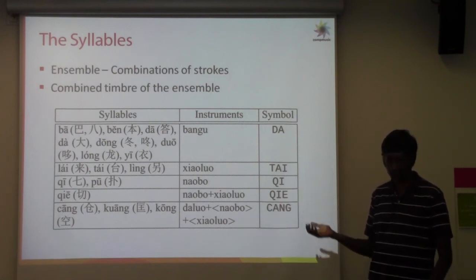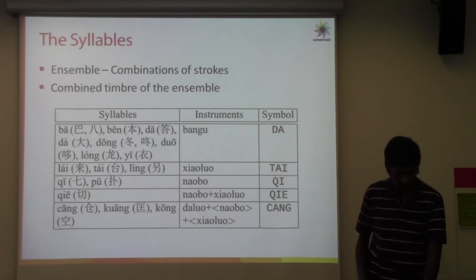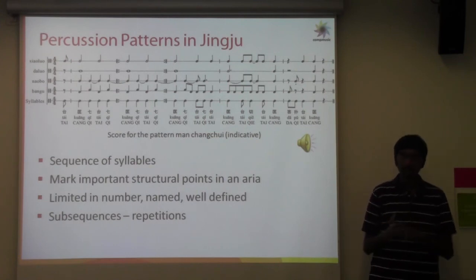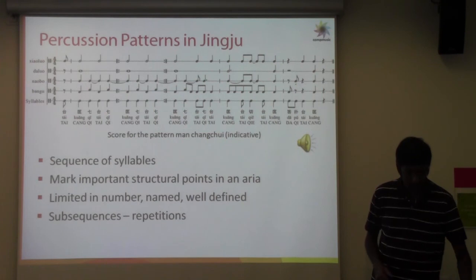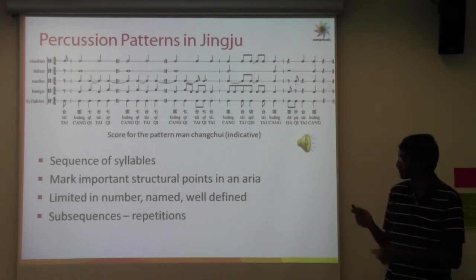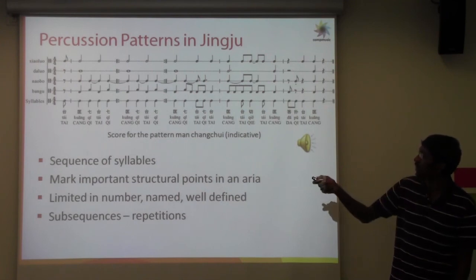So these variations are some of the things which we need to note when we are working with percussion patterns here. And then with these syllables, we define percussion patterns. So here is an example of a percussion pattern. I would first play this for you and then see how it goes. So the score which is shown here is quite indicative. It kind of shows how it progresses.